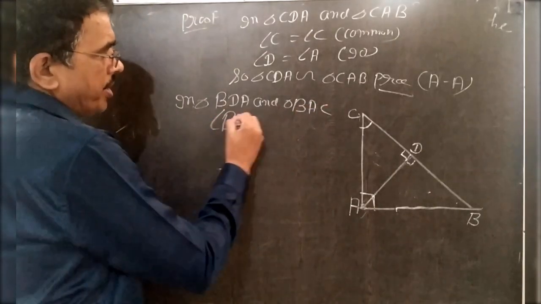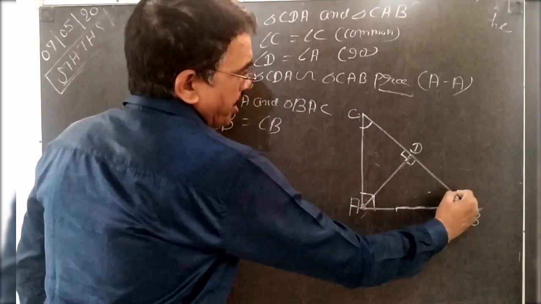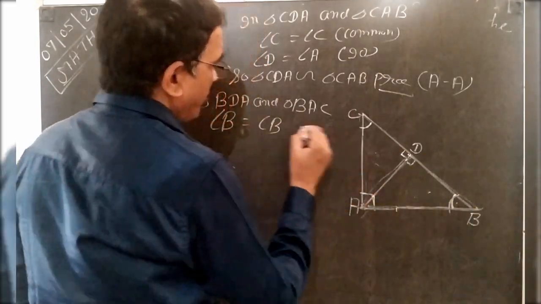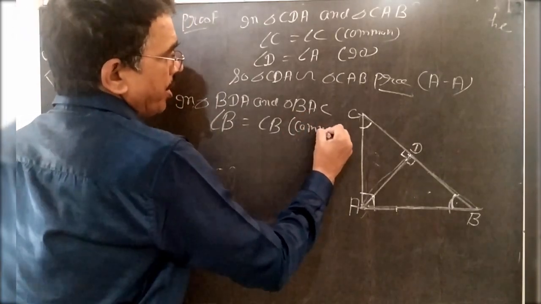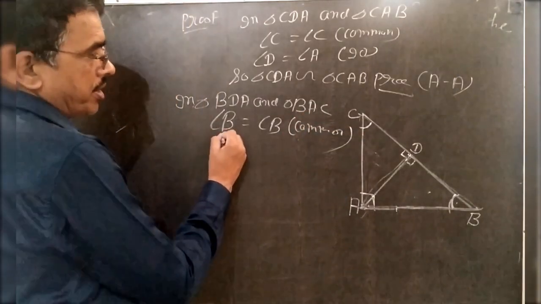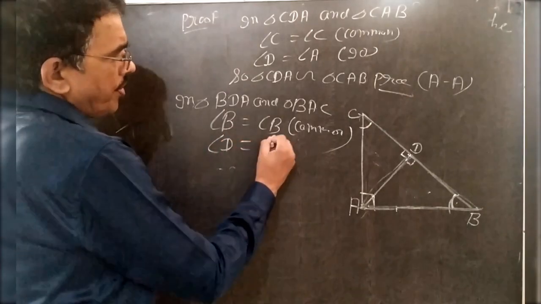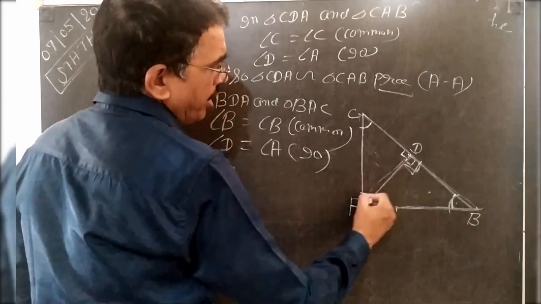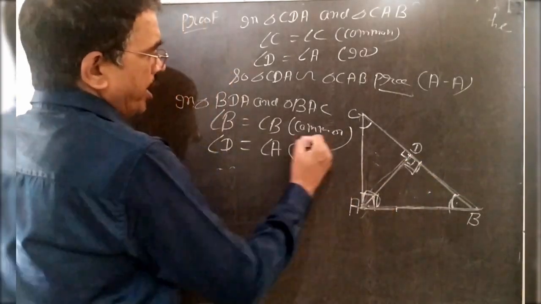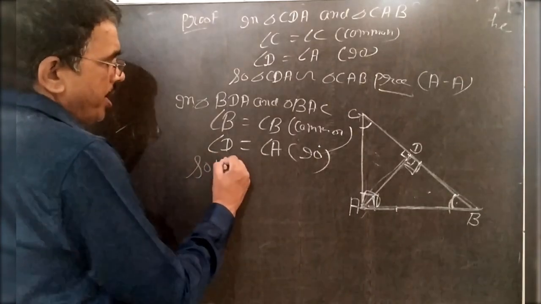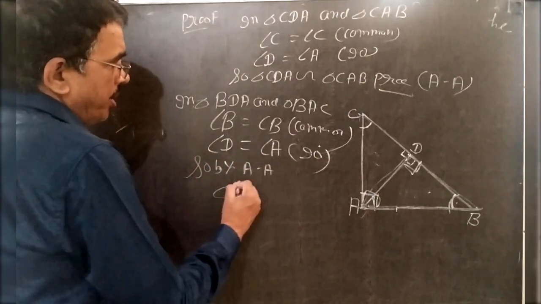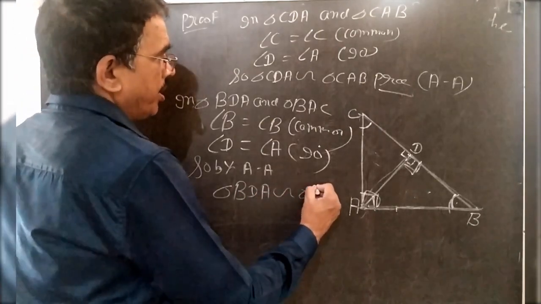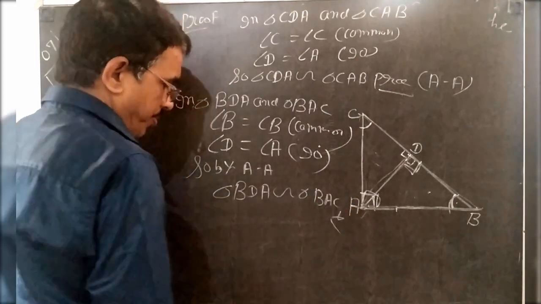Similarly, in triangle BDA and triangle BAC, what you get? You get B is equal to B. This B is in triangle BDA and this B is also in BAC. Both are common. Next, angle D is equal to angle A. Both are 90. This is D in the small triangle and this is A in the large triangle. Both are 90. So by AA, triangle BDA is similar to triangle BAC, proved.